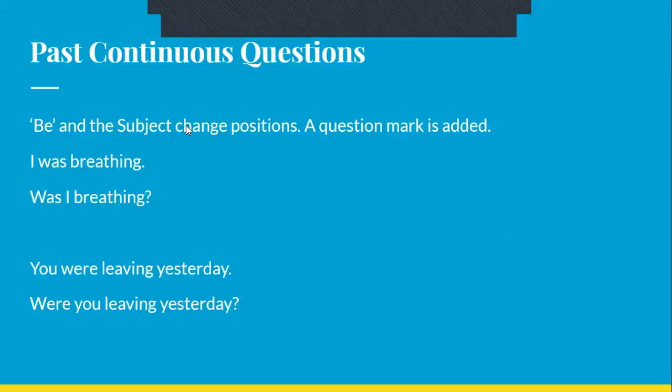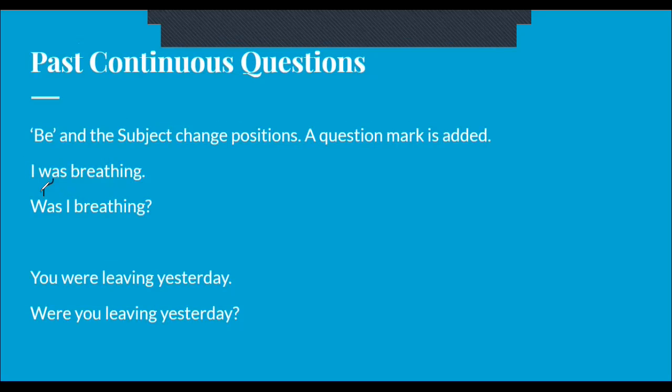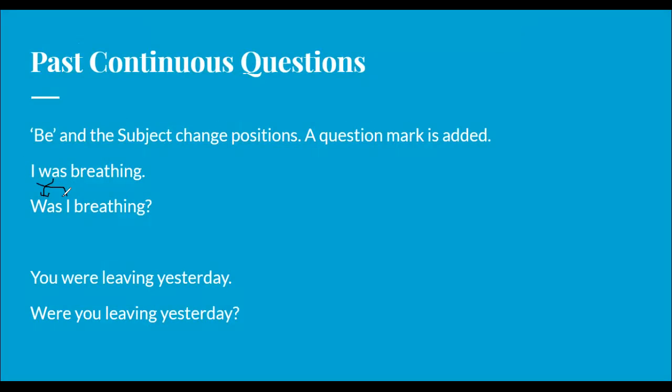Past continuous questions are very simple. Be and the subject change positions, and a question mark is added. I was breathing. Simply to change the subject, was comes first and the subject comes later. They switch positions and you add a question mark. So was I breathing? You were leaving yesterday. Were you leaving yesterday?